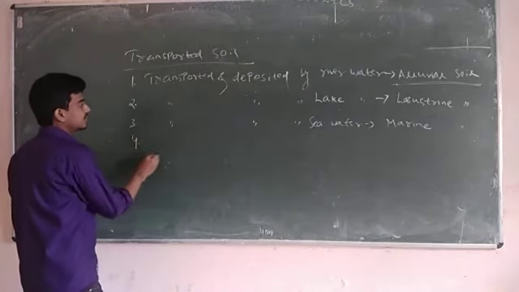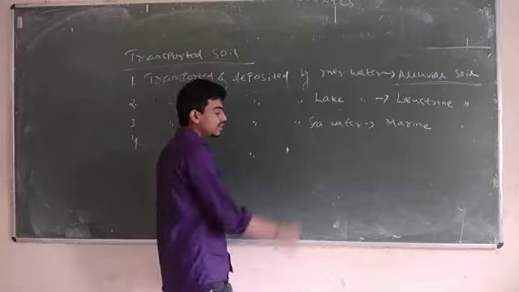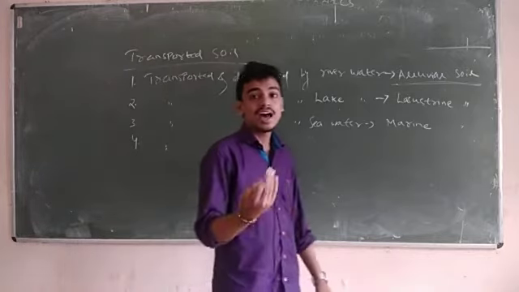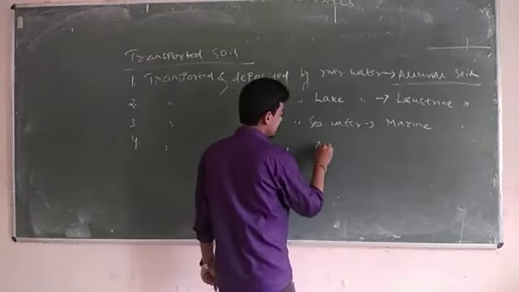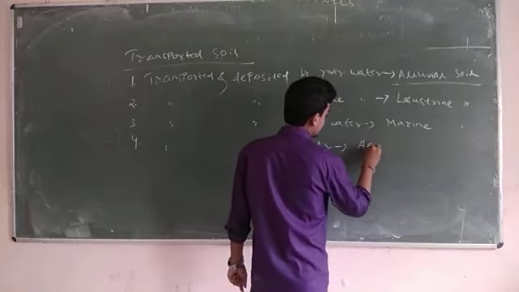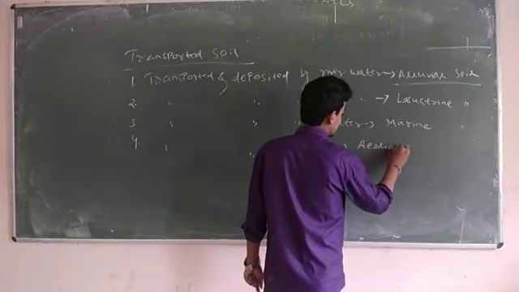The fourth one is transported and deposited by air, which is called aeolian soil.